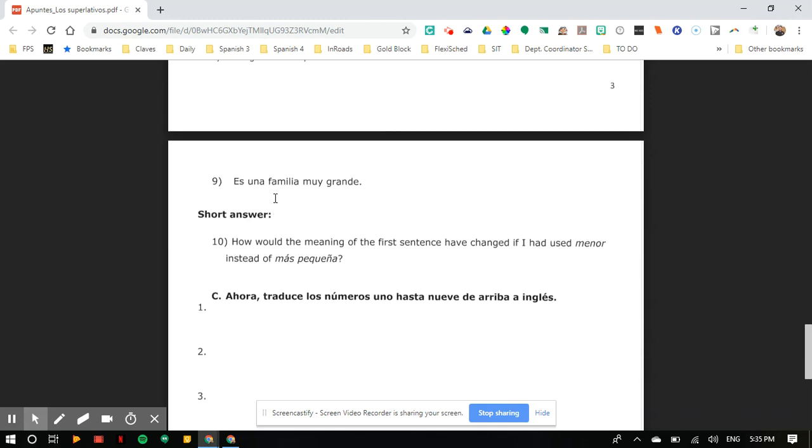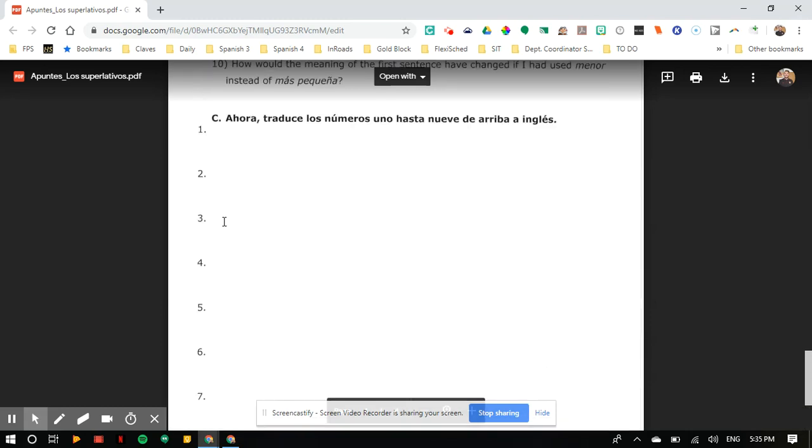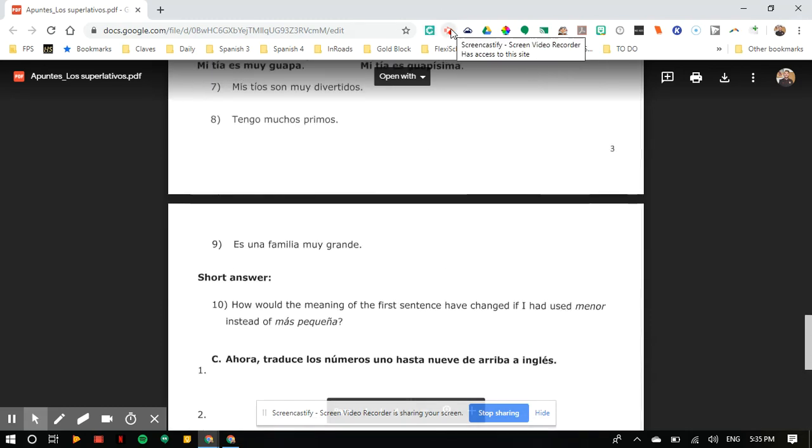And then once you get through 1 through 9, then you've got to come down here and answer 10 really quickly, but then try and translate these into English. If you have any questions, try and ask me. Otherwise, Google is a good search queue if you need to have questions answered.